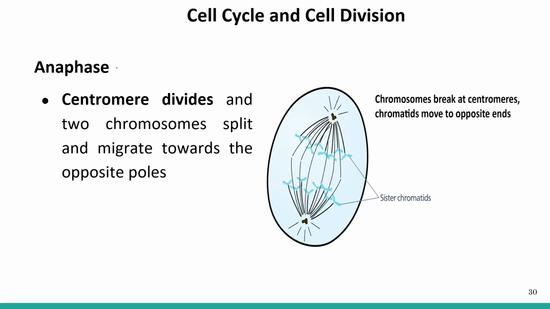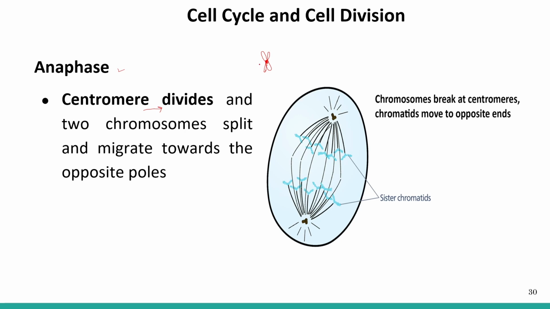Now, the next stage is the anaphase stage. In anaphase, two things are happening. First, centromere division takes place. The chromosome had two sister chromatids and the centromere was present in the center.